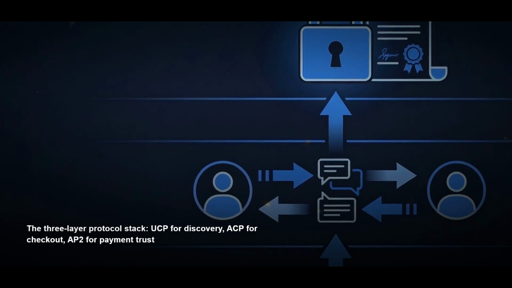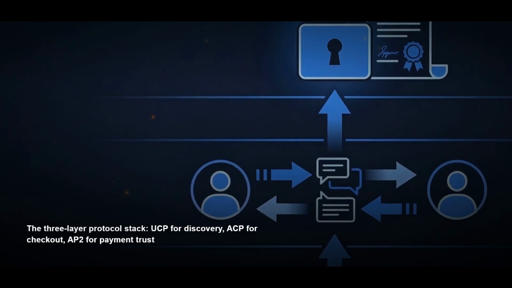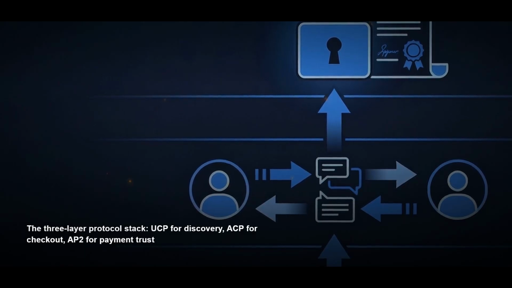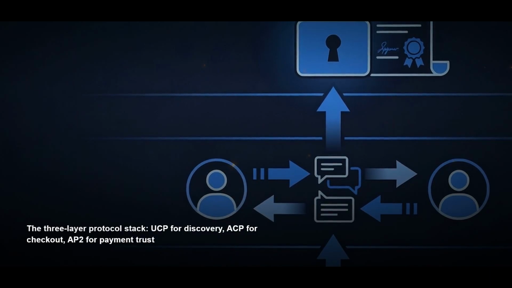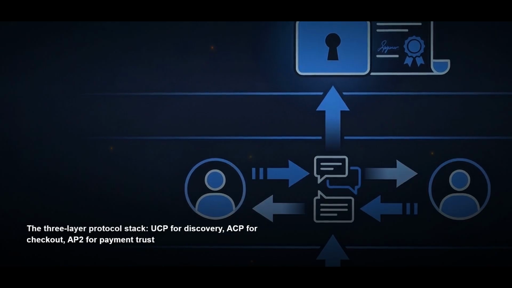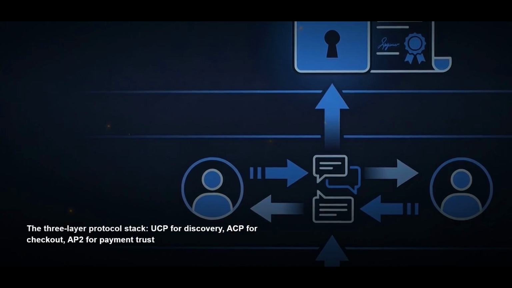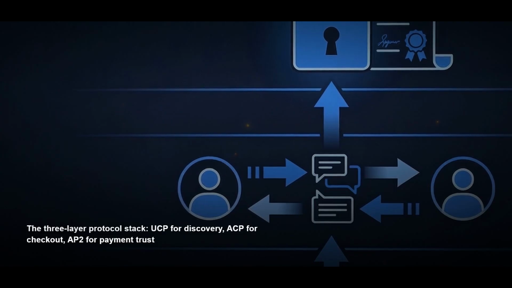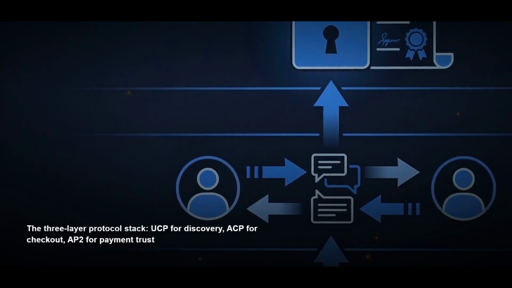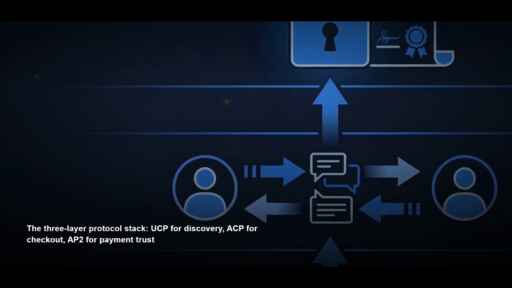3 protocols define how agentic commerce works. UCP governs discovery, ACP governs checkout, AP2 governs payment authorization. Together, they form the complete infrastructure stack. If your business does not implement them, AI agents will not know you exist, not because of a ranking algorithm, but because there's literally no protocol level mechanism for them to find you. Let me start with UCP.